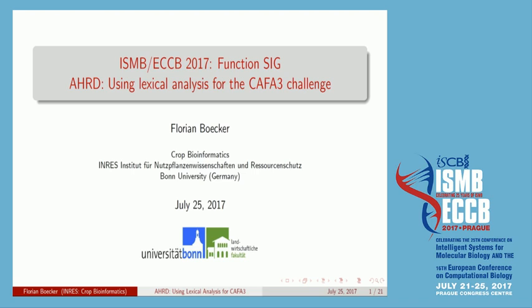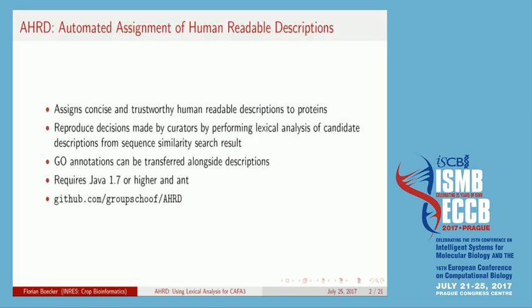So I'm from the group Crop Bioinformatics from Professor Schof at the INRES Institute at the University in Bonn. And I want to talk about our tool AHRD that uses lexical description for the CAFA 3 challenge. So AHRD focuses on human readable descriptions. We assign concise and trustworthy human readable descriptions to proteins by emulating the decisions made by human creators, by performing a lexical analysis on candidate descriptions from sequence similarity search results.